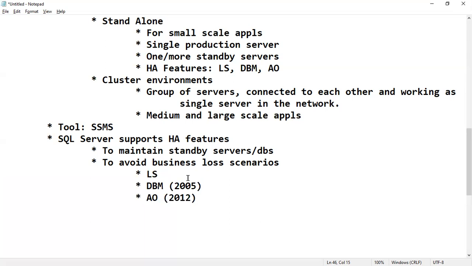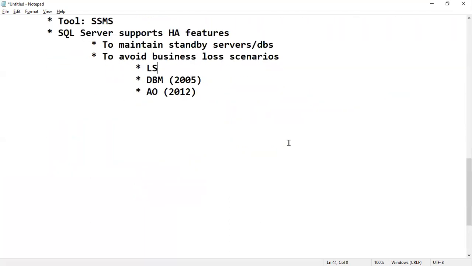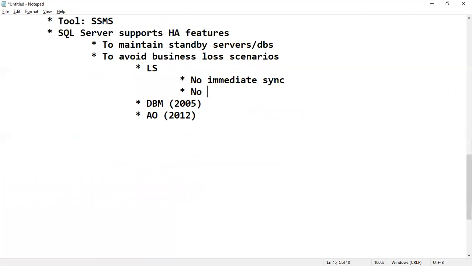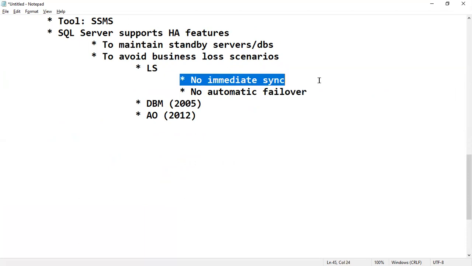So very briefly we'll see one point about this. Log shipping is a very old concept, and so many limitations are there. No immediate sync, we'll see practically later. No automatic failover. It means if changes are made in the primary database, the production database, they are not immediately applied to the secondary.